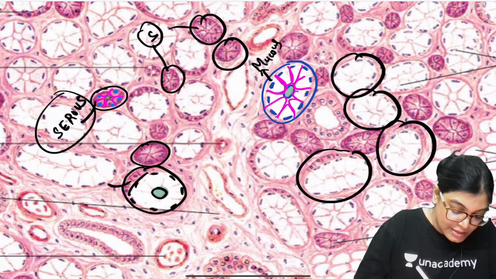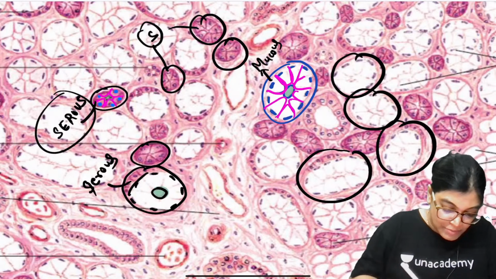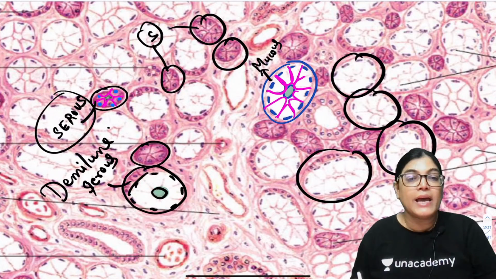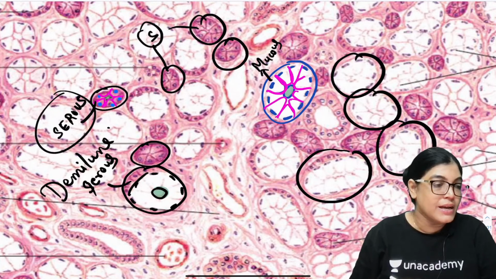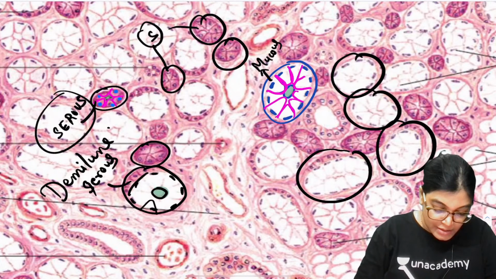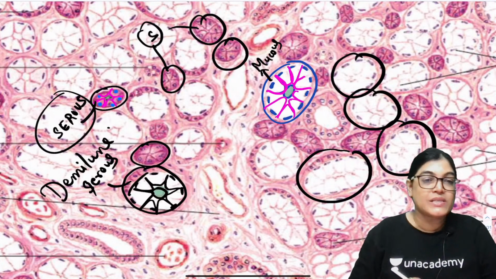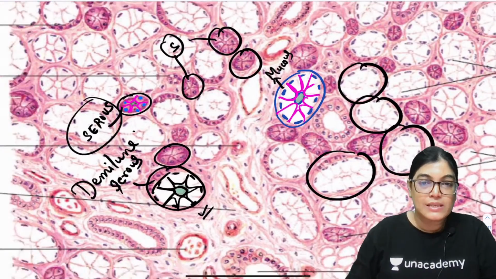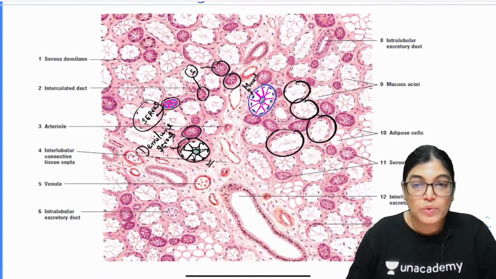Can you see here, this is called a serous demilune. What do you mean by the word demilune? Serous demilune means the mucous acini is wearing a cap of serous acini. Here this is one mucous acini, and this mucous acini is wearing a cap of serous acini. This view is the serous demilune. So this is the basic difference between the mucous and serous acini which I have shown you in this diagram.